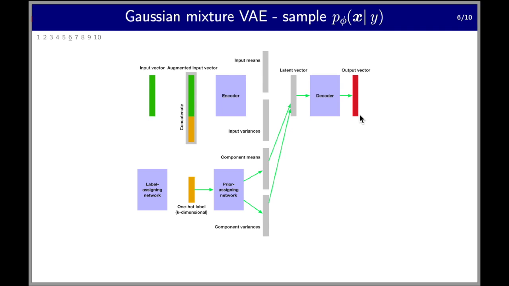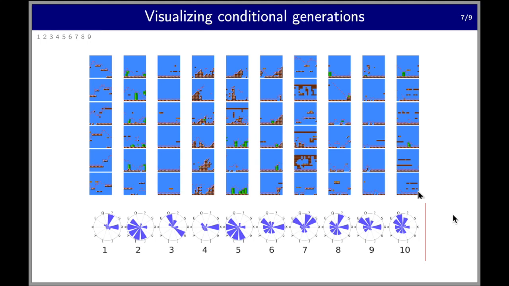Let's see some results. First, let's visualize some conditional generations. In this part, we trained three 10-cluster GMVAEs, one for Super Mario Bros., one for Kid Icarus, and one for Mega Man. Here we're only showing the conditional generations for Super Mario Bros. due to space limit. As you can see, there are 10 columns, each corresponding to one cluster. In each column, we show 6 examples of generated chunks and then a radial bar plot of the tile densities. Note that the tile density of a specific tile is normalized across clusters for comparison purposes.